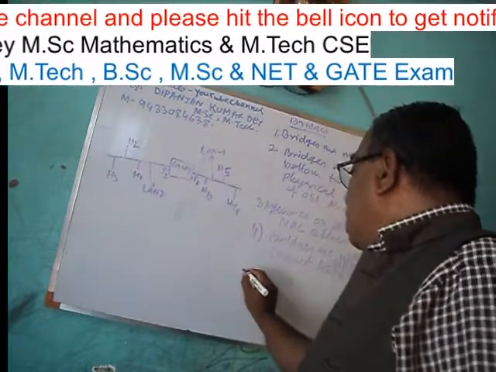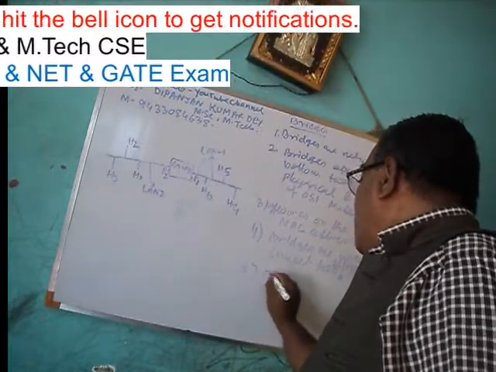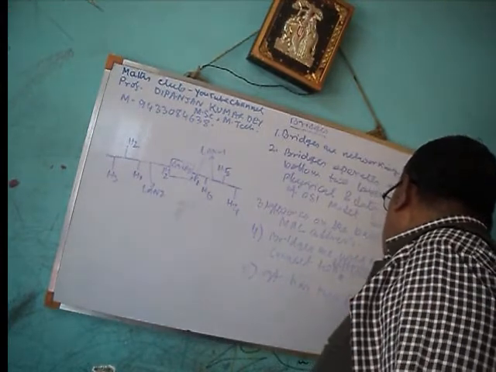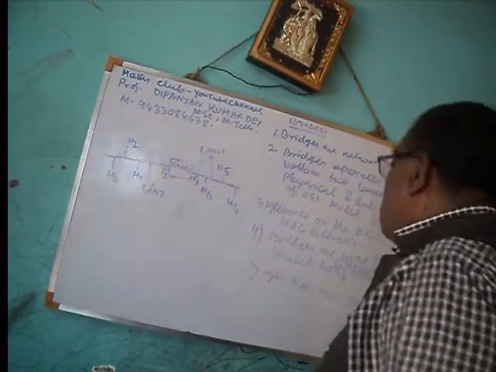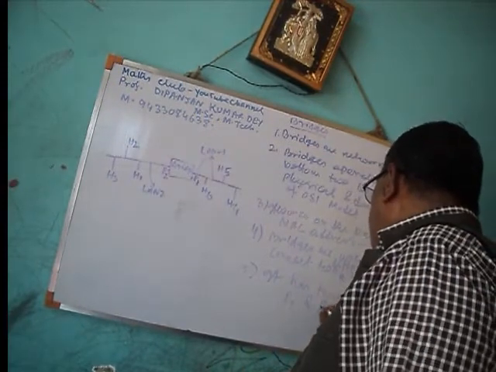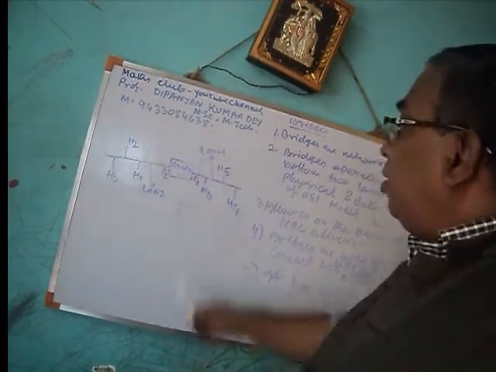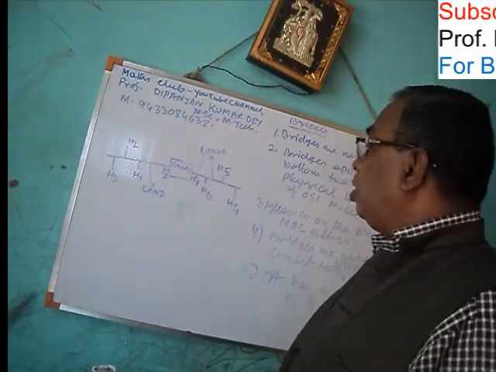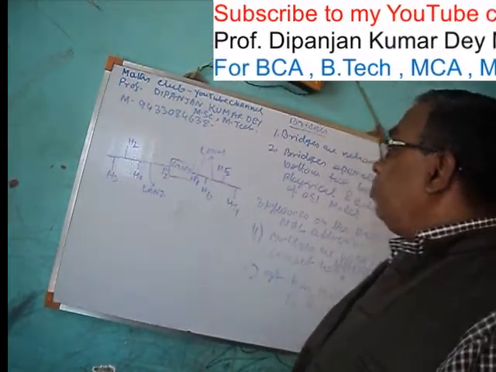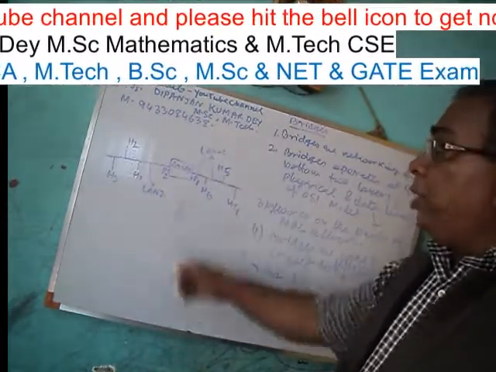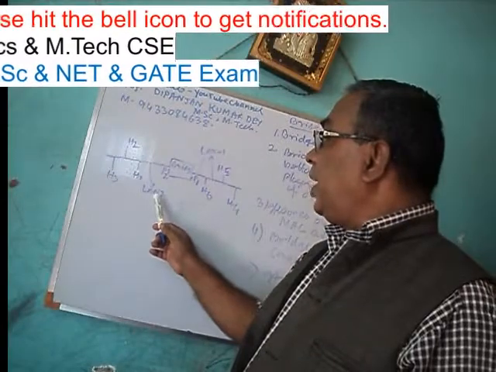Number 5, it has two ports. This is P1 and P2 in the figure. This is one port, this is another port. P1 is connected to LAN 1 and P2 is connected to LAN 2.